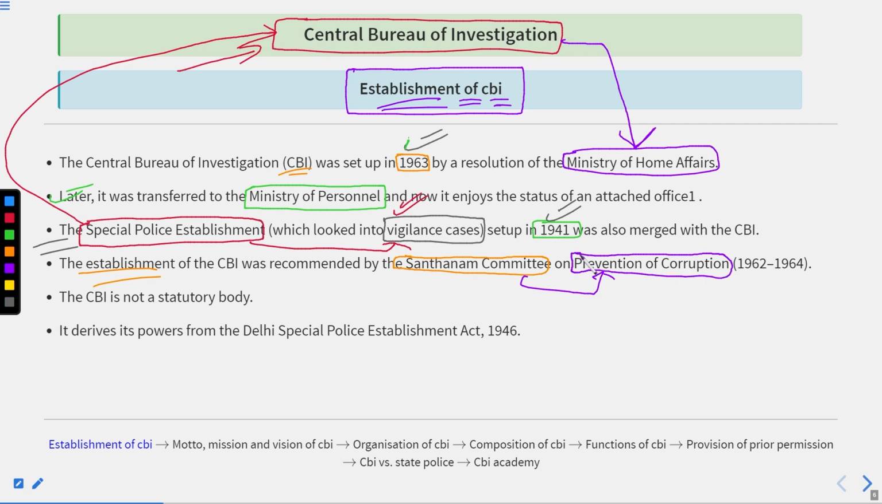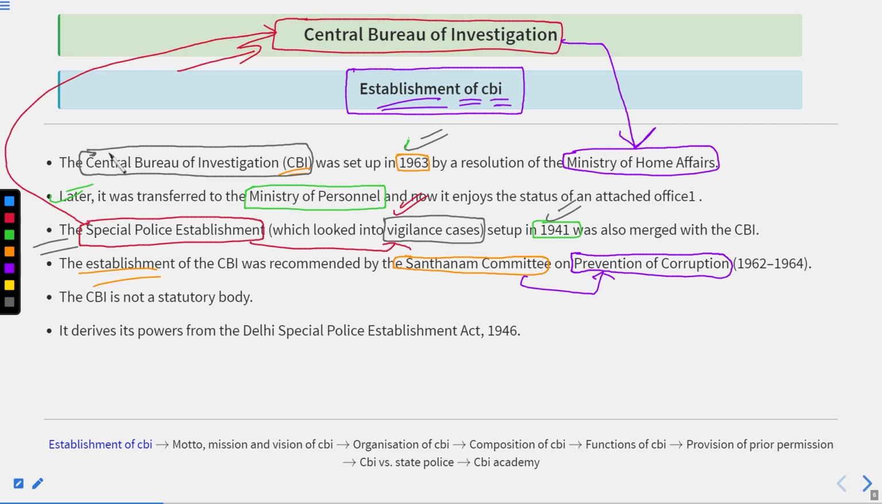So that committee recommended that we must have an organization like the CBI in our country so that we could look after the corruption cases, the vigilance cases, and other special kinds of cases in a well enough manner. Got it? And remember, CBI is not a statutory body.